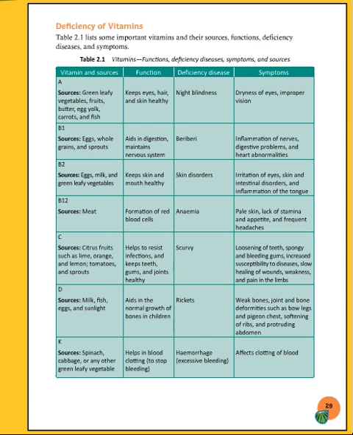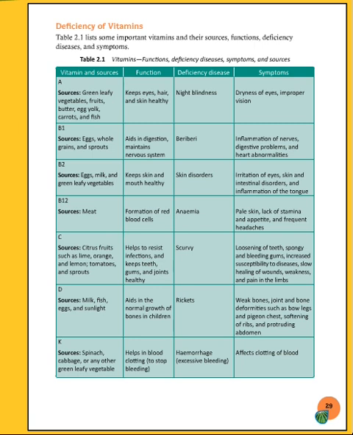Then vitamin B12, and the source is meat. The function is formation of red blood cells. Then the disease is anemia. Then the symptoms: pale skin, lack of stamina and appetite, and frequent headaches.